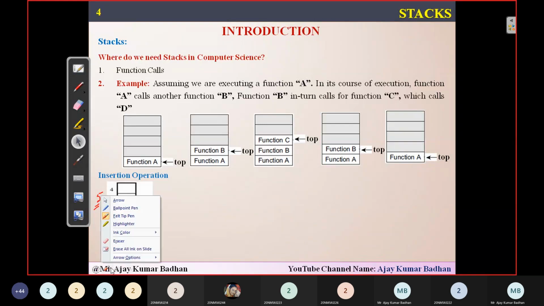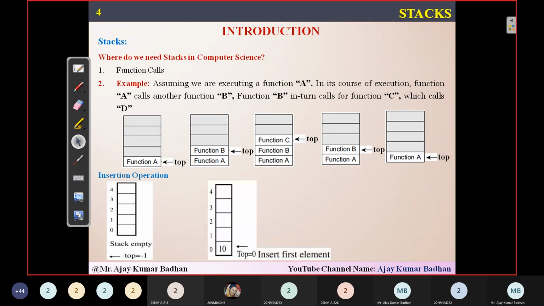Okay. So now I will explain how exactly it works. First thing, empty stack. Now let us suppose I want to insert an element 10. If you see here, top is equal to -1. So first thing you have to do is increment top, top plus plus. So top will now be pointing to 0, this particular location. You can see top equal to 0 and I have inserted the element 10.